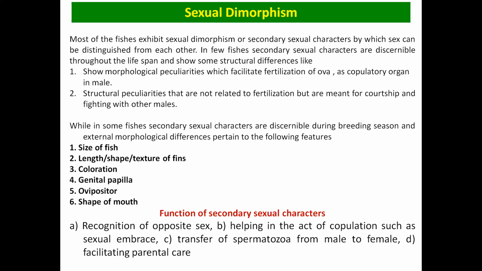So what is the function of the secondary sexual characters? First, it helps in the recognition of the opposite sex. It helps in the action of copulation. It helps in the transfer of spermatozoa from male to female, and in some fishes it also facilitates parental care.